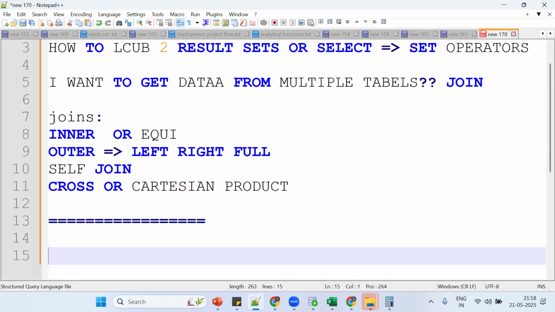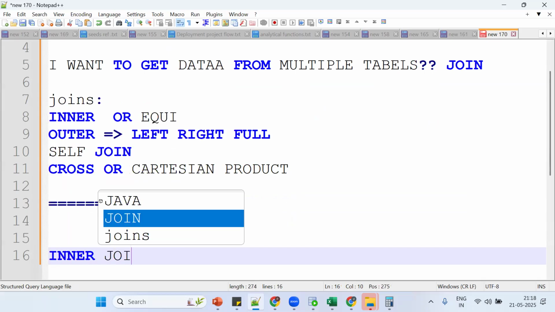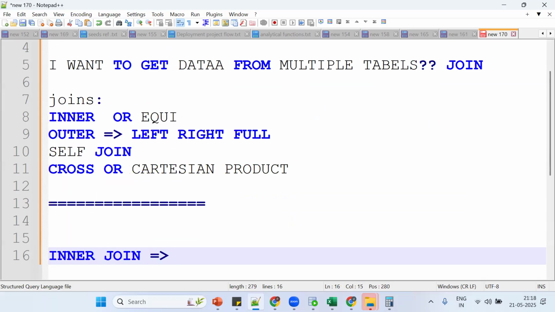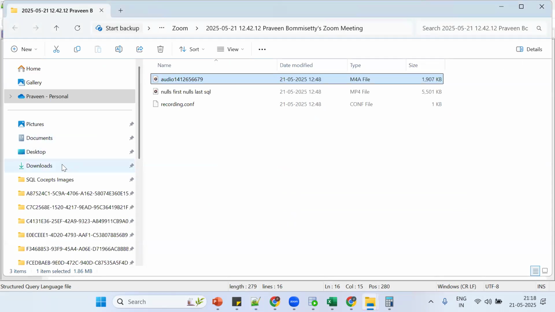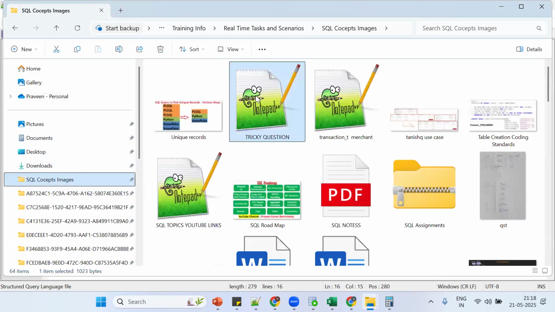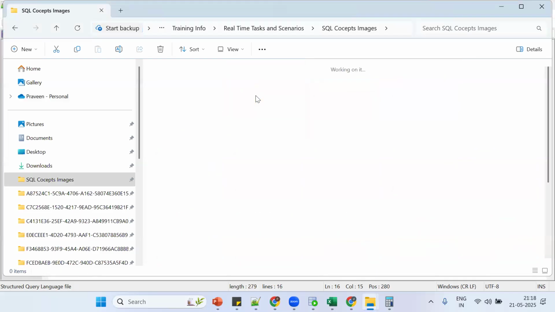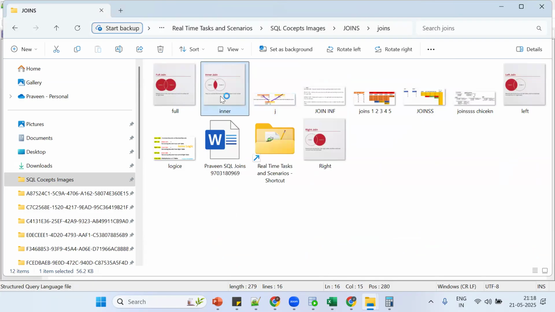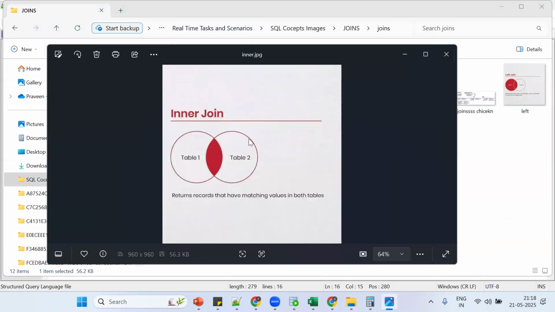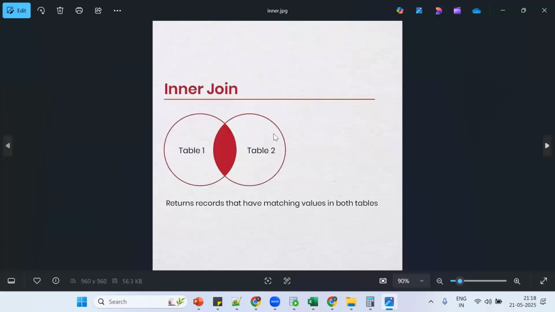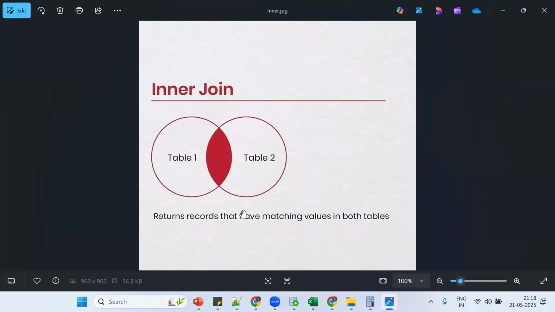Before that, tell me what is the inner join definition? Matching, common records from both the tables. Okay, correct. Now see the definition, this is important. There are two tables, table one and table two. It returns the records that have matching values in both the tables.